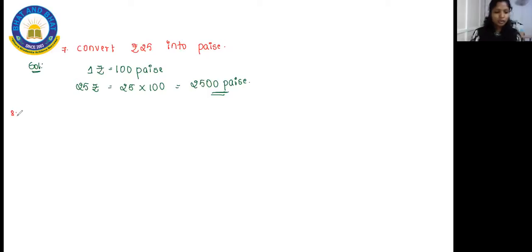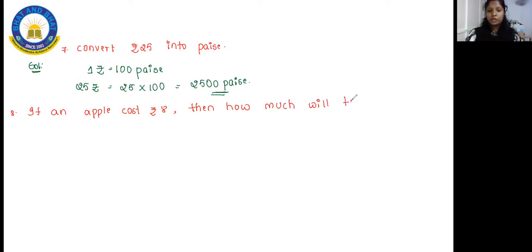Okay. So let me go with the next question. The next question is telling you here, if an apple costs 8 rupees, then how much will 2.5 dozen apples cost?